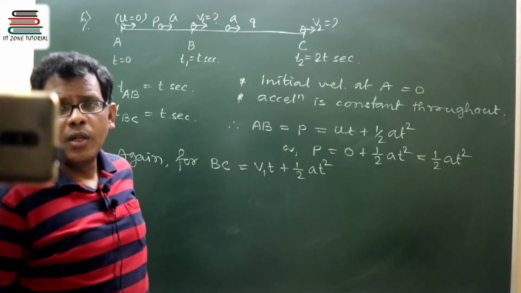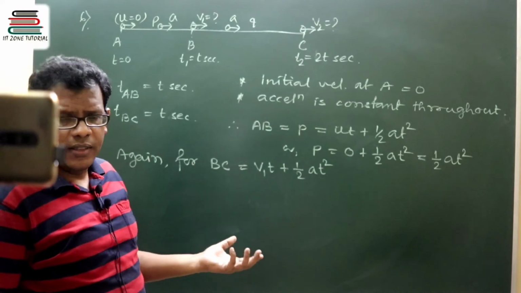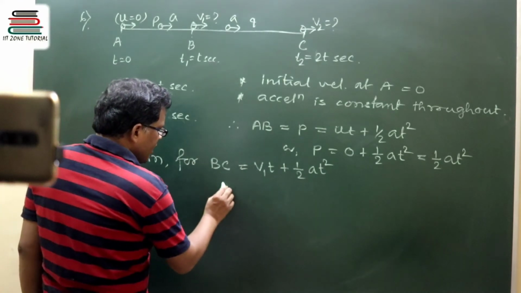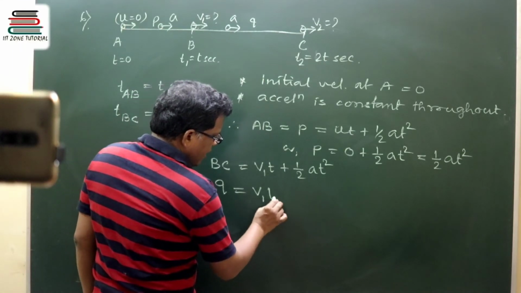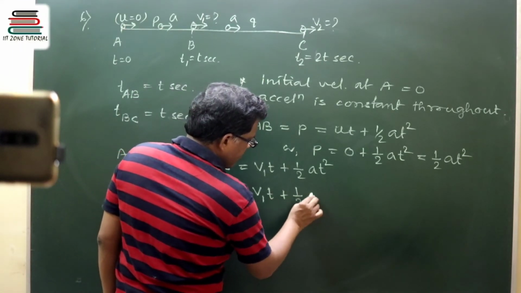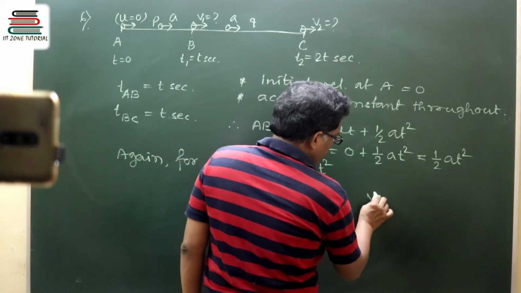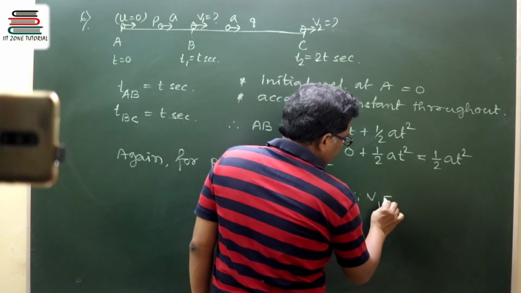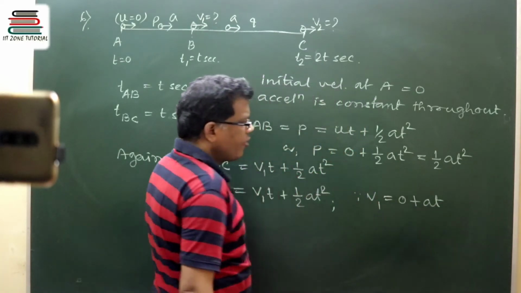What I can do is get the value of v1 and put it over here.